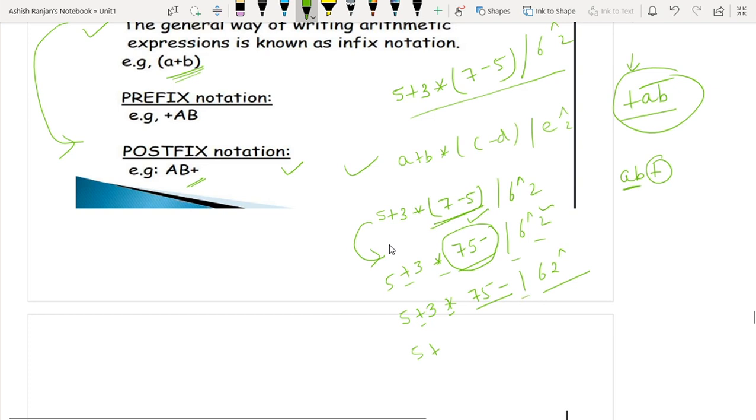Obviously divide and multiply have similar precedence, so we will check the associativity. Multiply and divide are left associative. So first of all we have to convert this 3 and this operand and this operator into the postfix. So 7 5 minus and multiply.